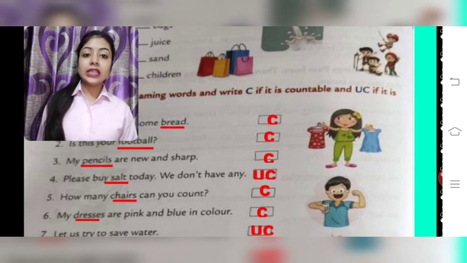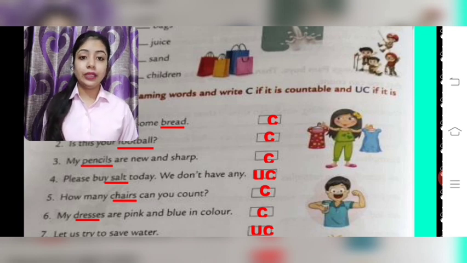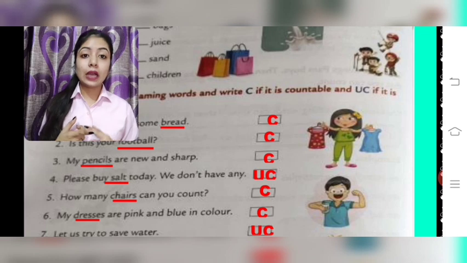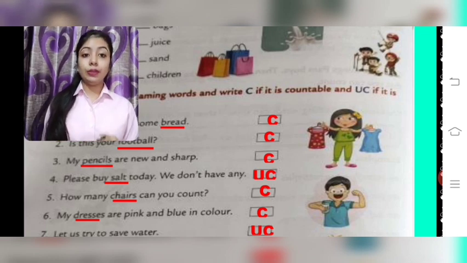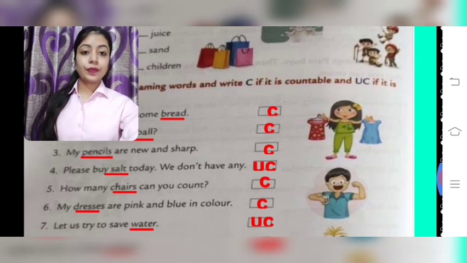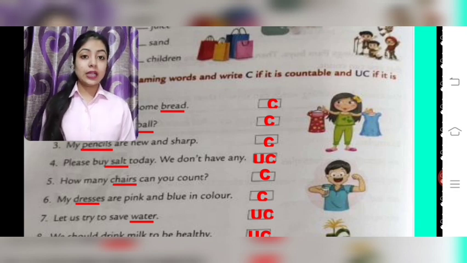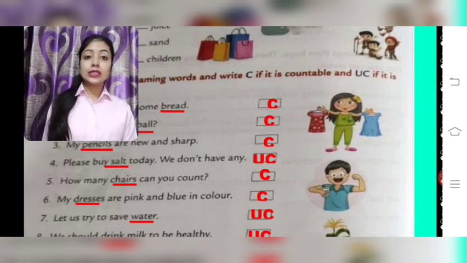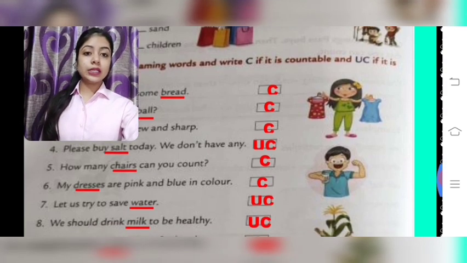Next, please buy salt today. We don't have any. Salt, students, we cannot count it. It is an uncountable naming word. So you have to write capital UC, because salt is an uncountable naming word. Fifth, how many chairs can you count? Chairs. Now chairs is a noun because it is the name of a thing. And we can count it, so write down capital C.